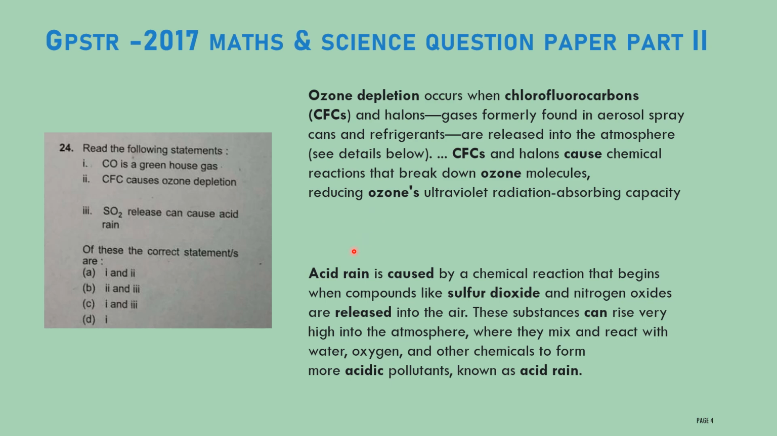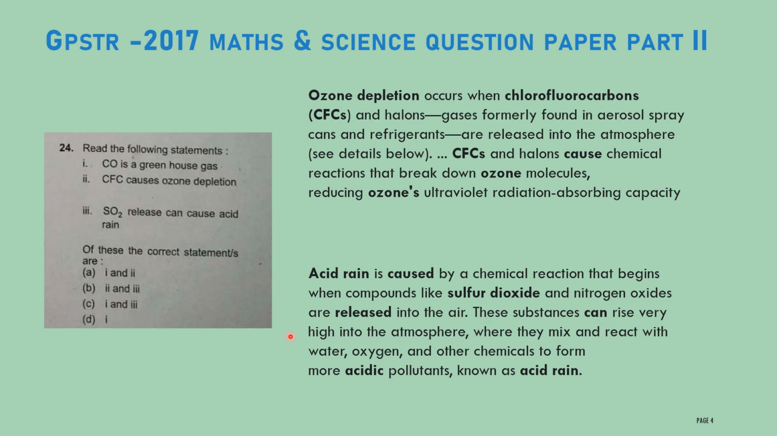The next one, acid rain. Acid rain is caused by a chemical reaction that begins when compounds like sulfur dioxide and nitrogen oxides are released into the air. How does it cause acid rain? Acid rain is produced when the atmospheric gases mix with sulfur dioxide and nitrogen oxides.